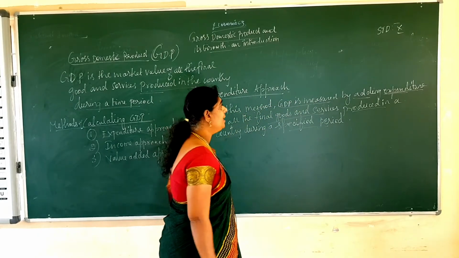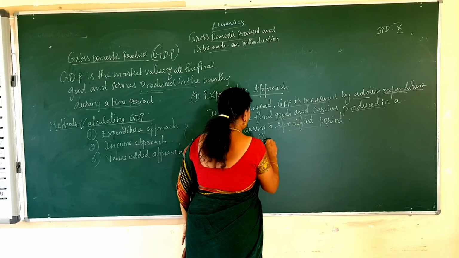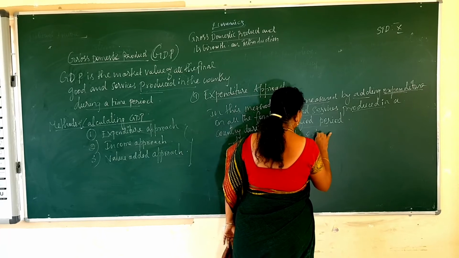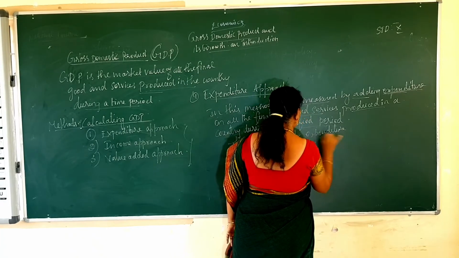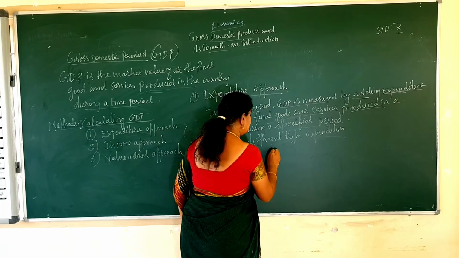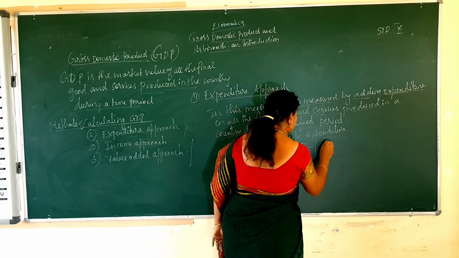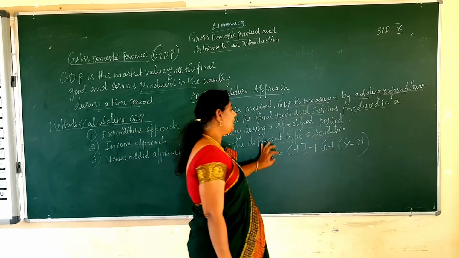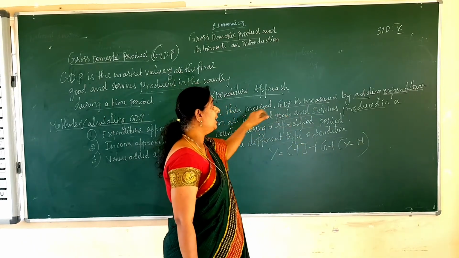So there are different types of expenditure. What are the different types of expenditure? That is Y is equal to C plus I plus G plus X minus M. These are the expenditures we have to add to measure the GDP.